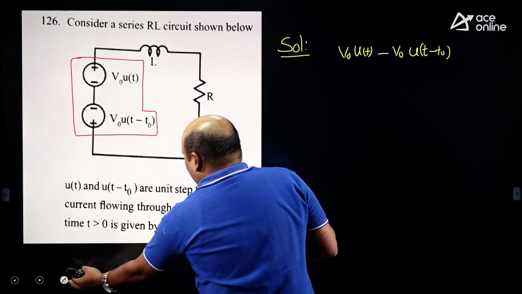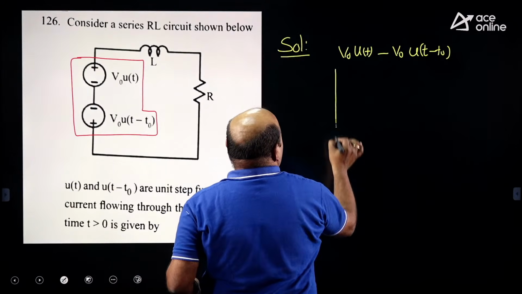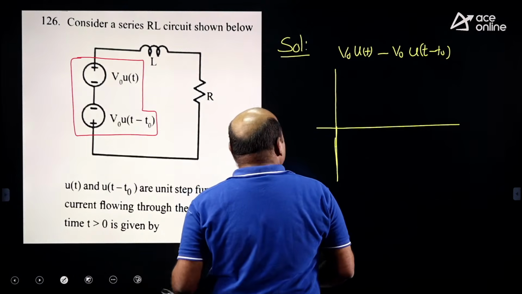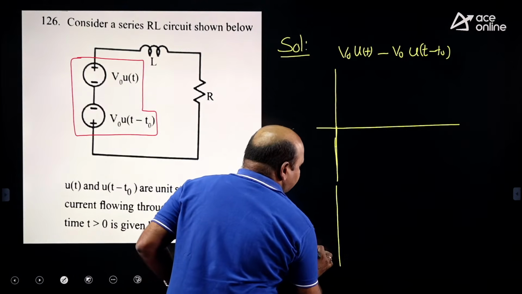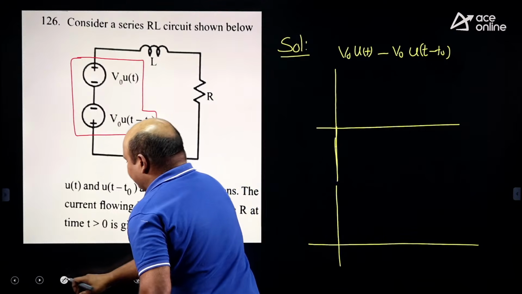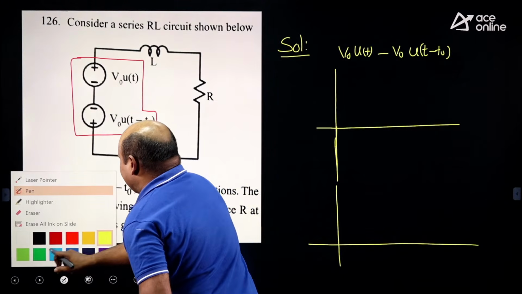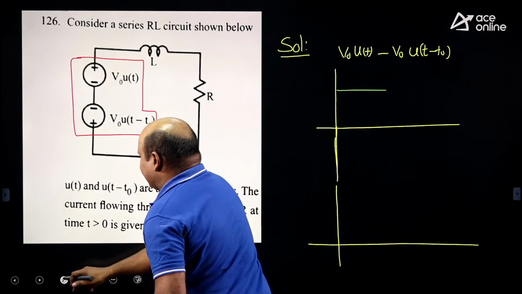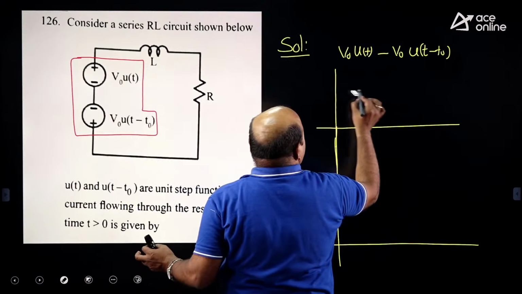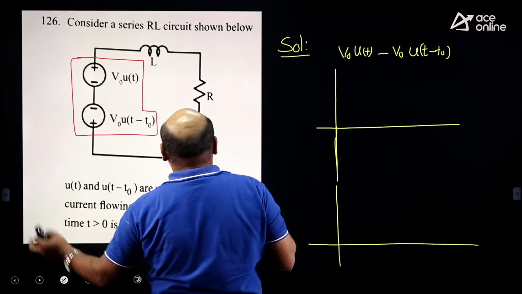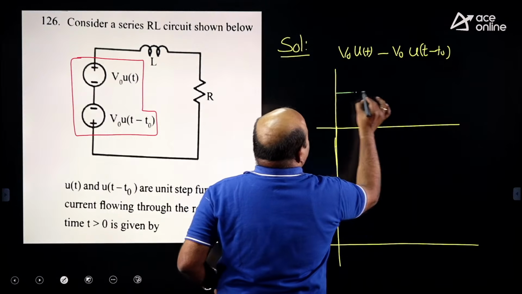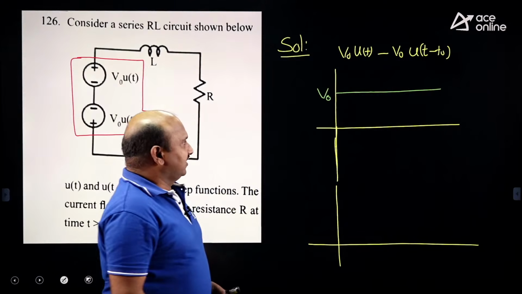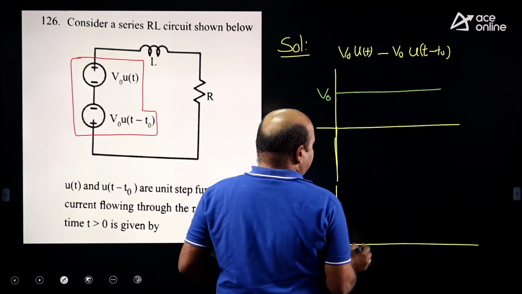Guys, see this. I want to consider how the input we are getting and how the output may be. The input given, the first one, is u of t, this is the V naught, and minus u of t minus t naught.